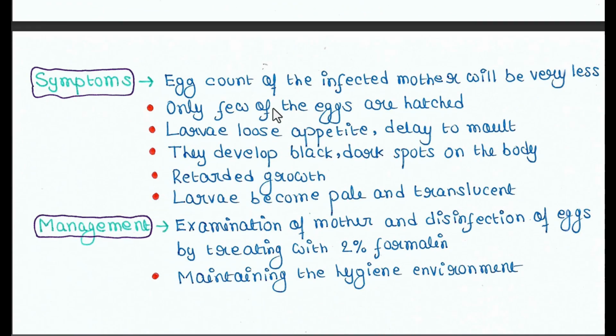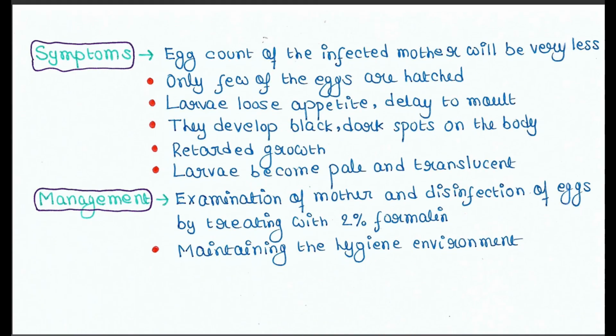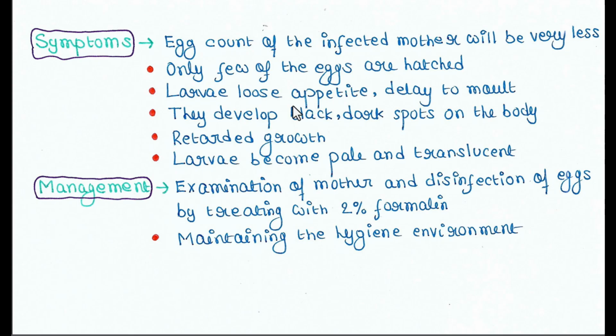Symptoms: egg count of the infected mother will be very less. Only few of the eggs are hatched. Larvae lose appetite, delay to molt. They develop black, dark spots on the body, retarded growth, they can't move, larvae become pale and translucent. Management: examination of mother and disinfection of eggs by treating with 2% formalin, maintaining the hygiene environment.